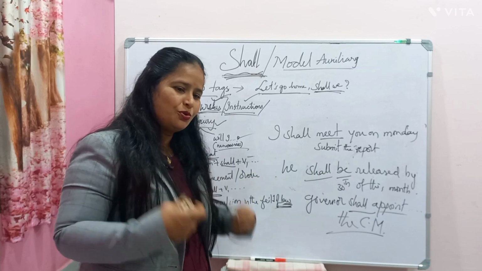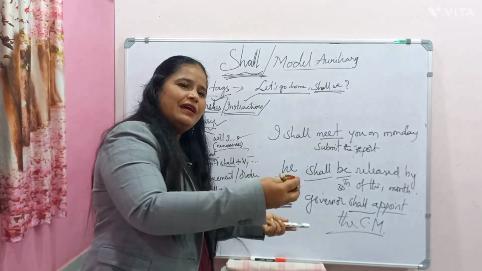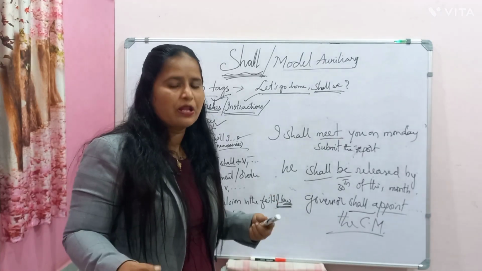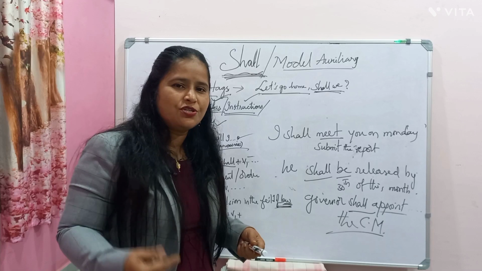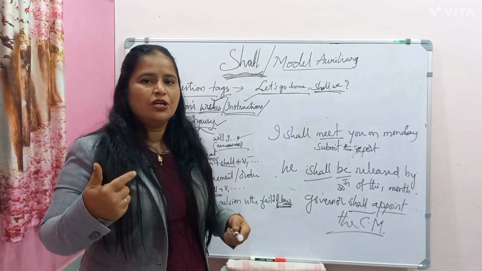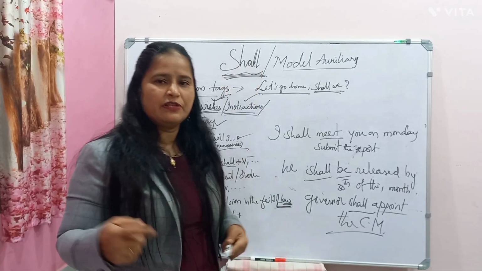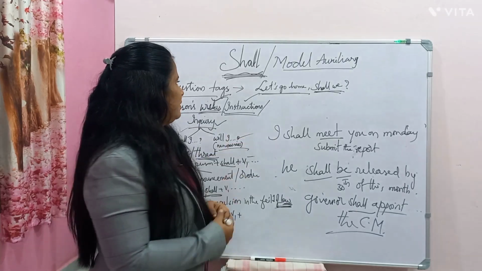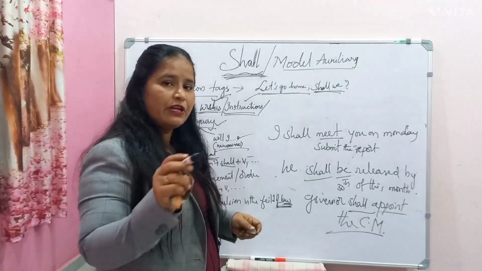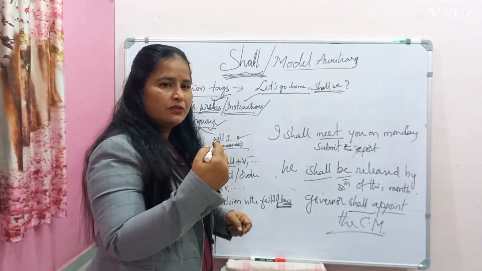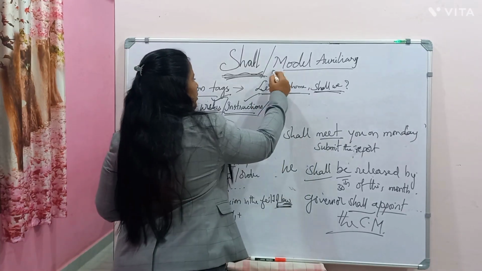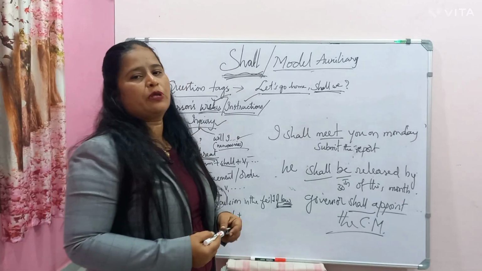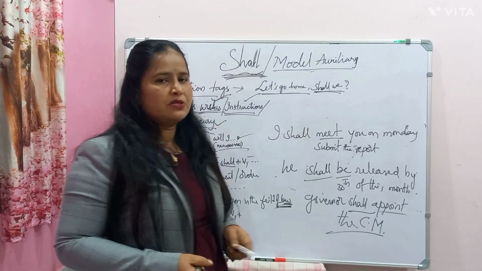So you think something and they understand something, that happens with modal auxiliaries. Your purpose, your intention, your thought, your imagination, your guess, everything should reach the other person. It reaches the other person only when you take the right, correct modal auxiliary. So it comes through practice.